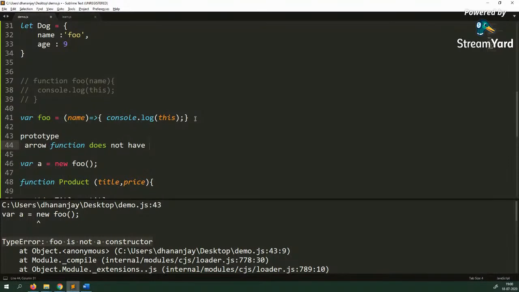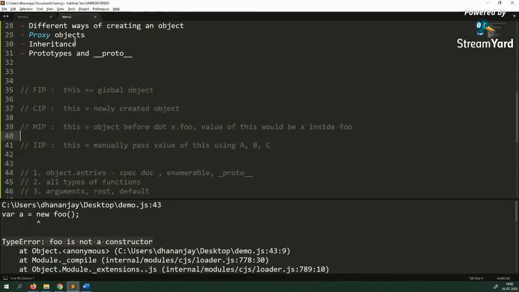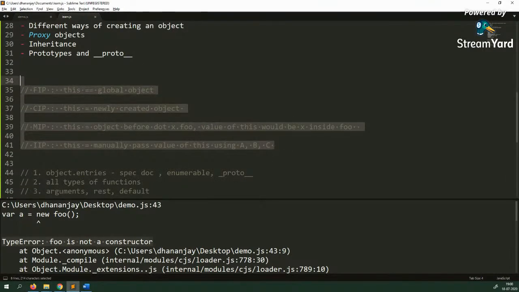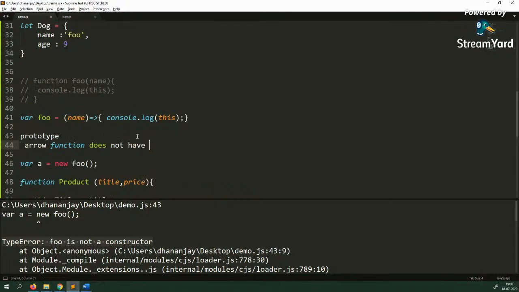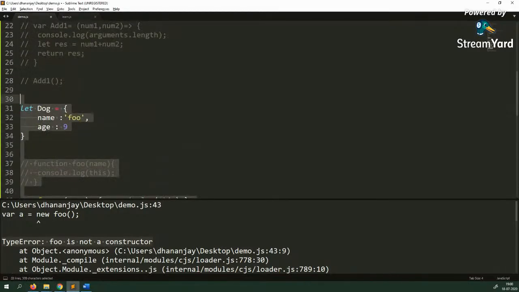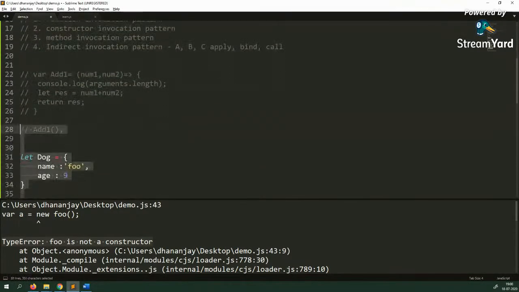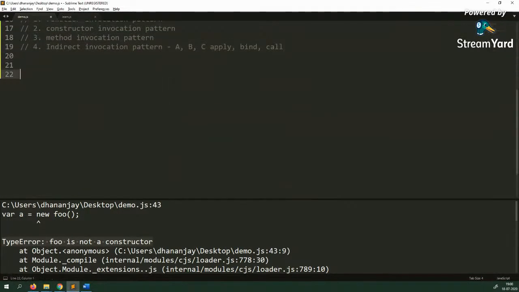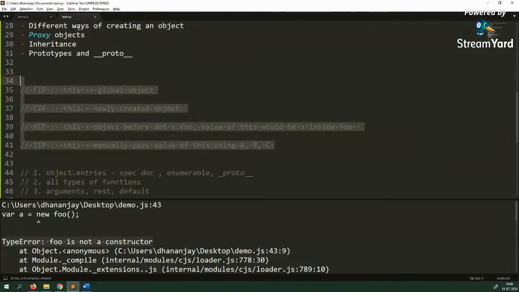So the way you calculate value of this for function expression and function statement, for arrow function it does not work that way. So for arrow function, this theory will not work. For arrow function, it is always the enclosing scope where you have created that arrow function. So now I hope you understand clearly the difference between arrow function and function invocation pattern and this.